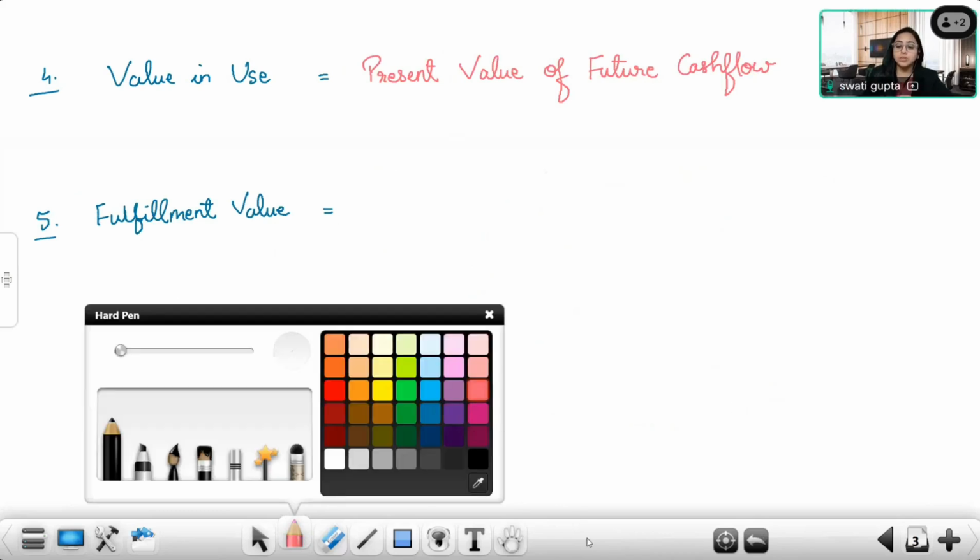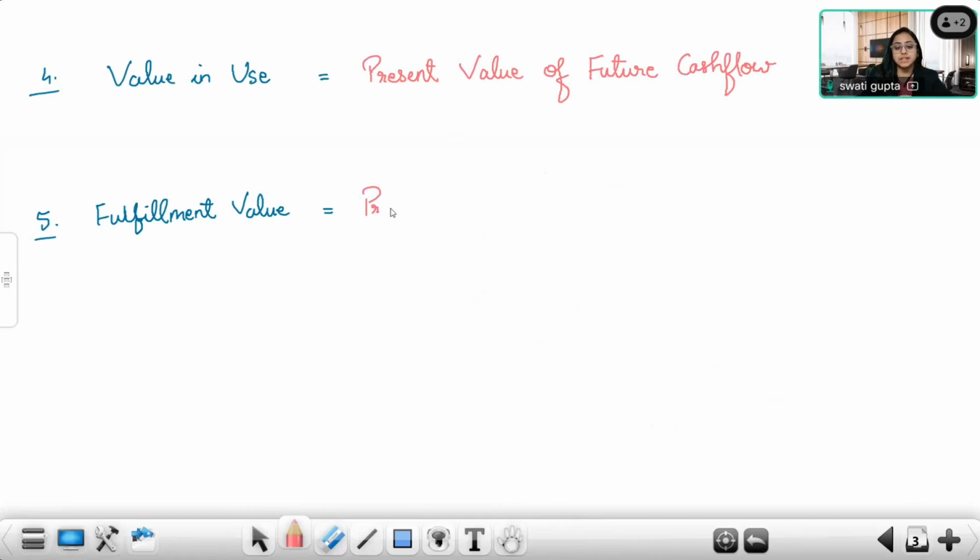Fulfillment value also means present value of future cash flow. Value in use, fulfillment value, both mean present value of cash flow.